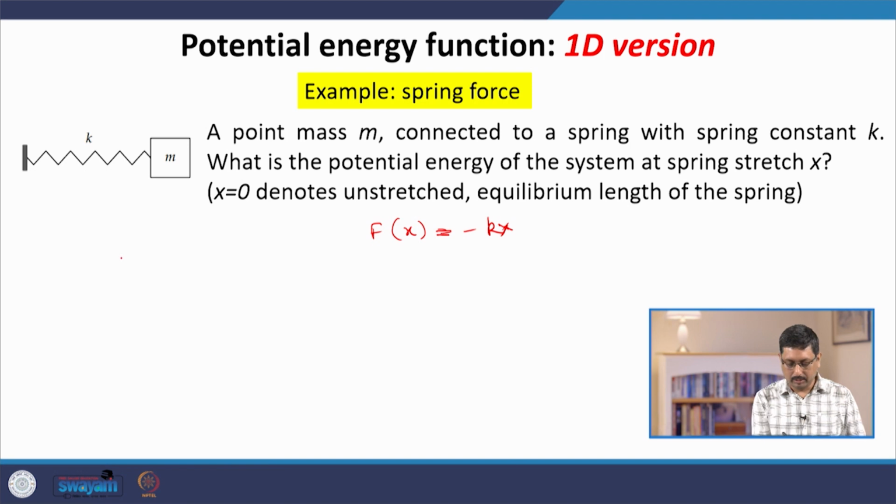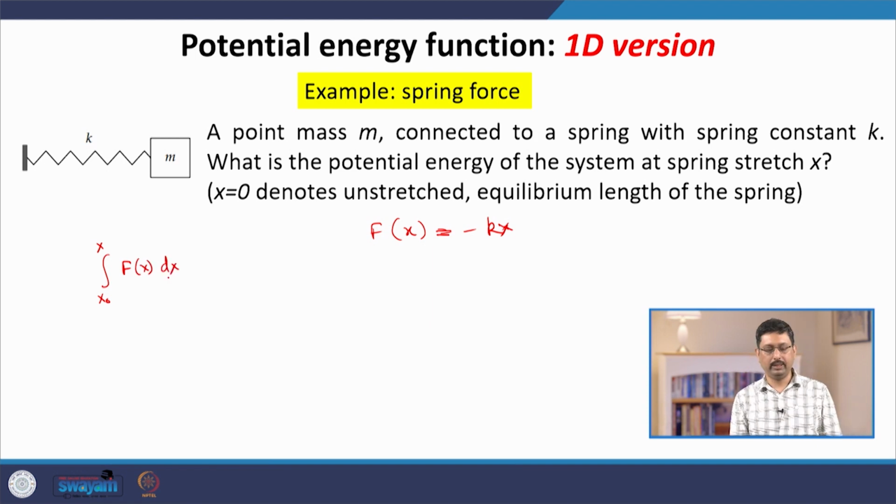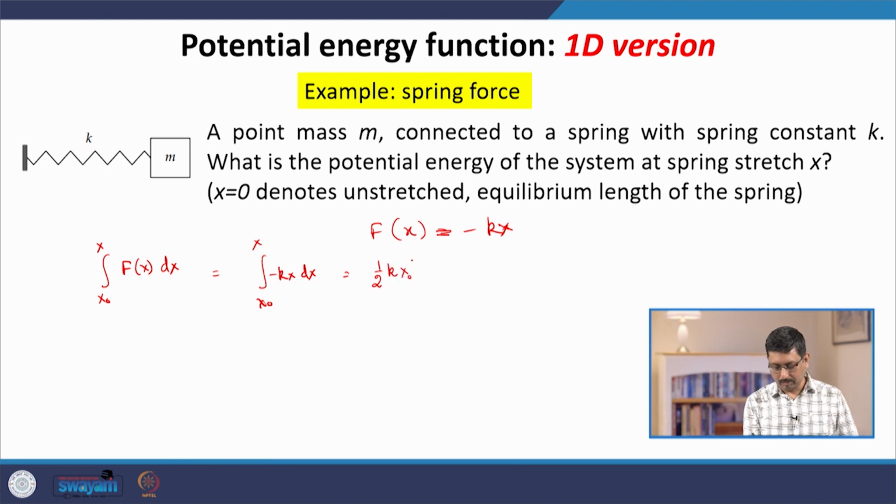Now, if we apply the work energy theorem, let us say that we want to calculate the work done on the particle against the spring force, and then this work done is given by the integral.